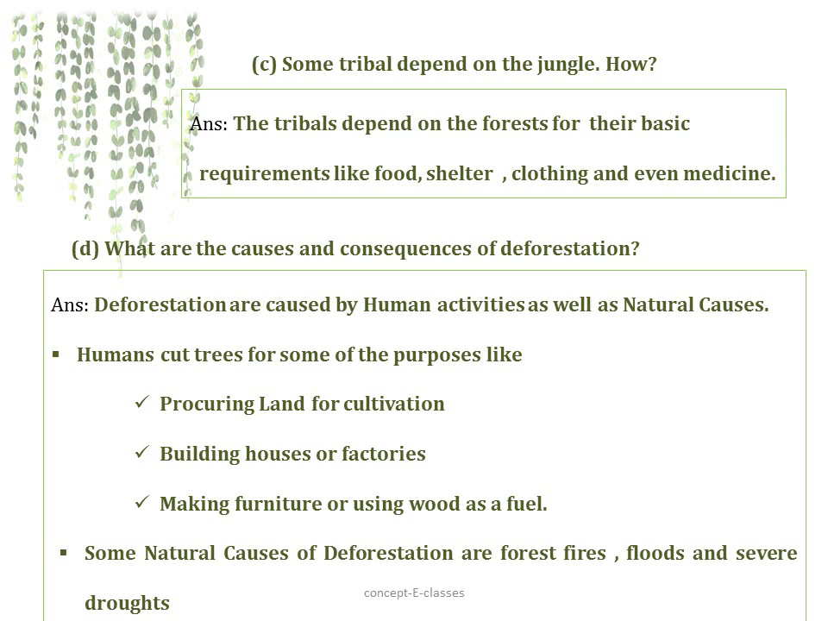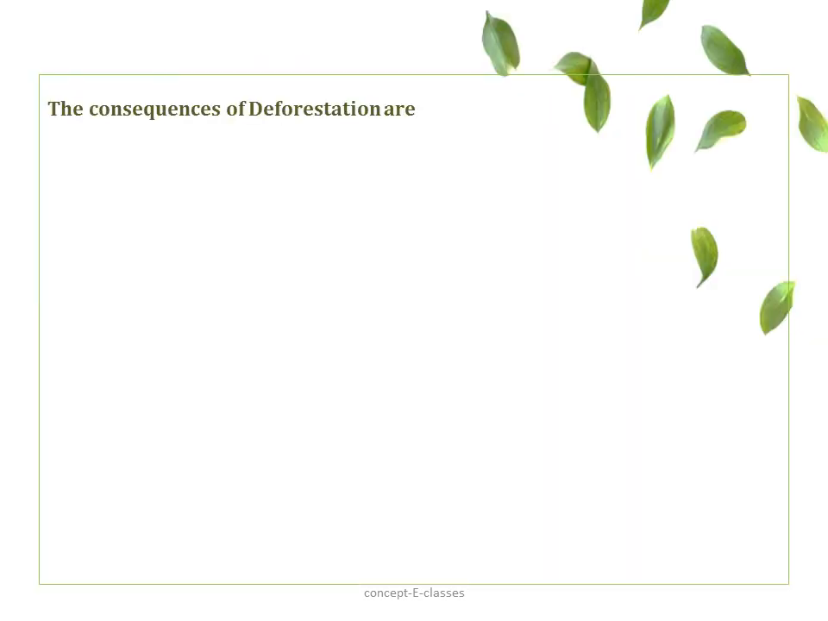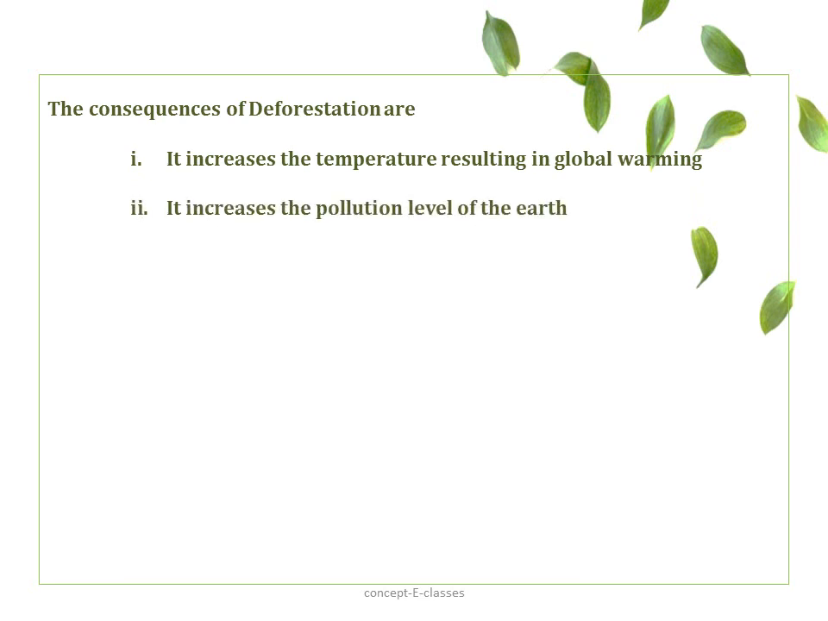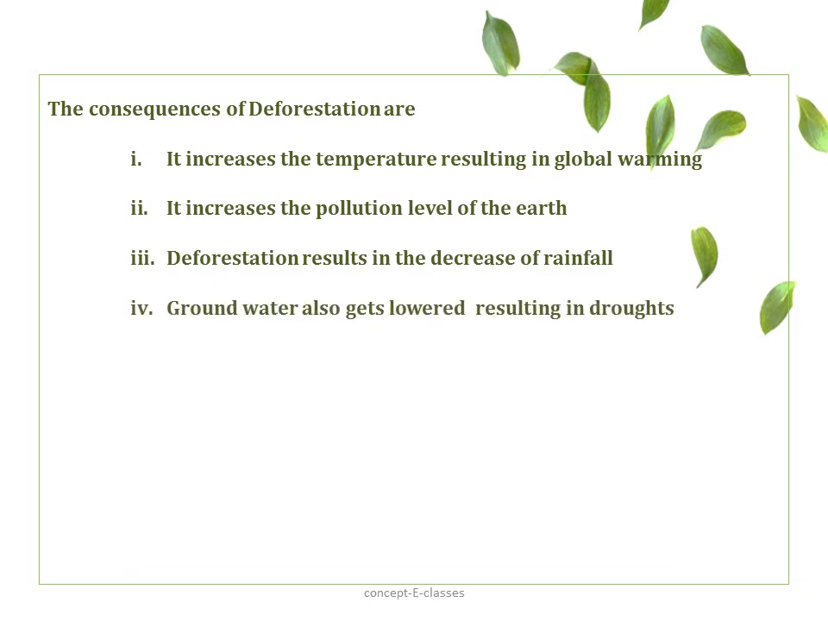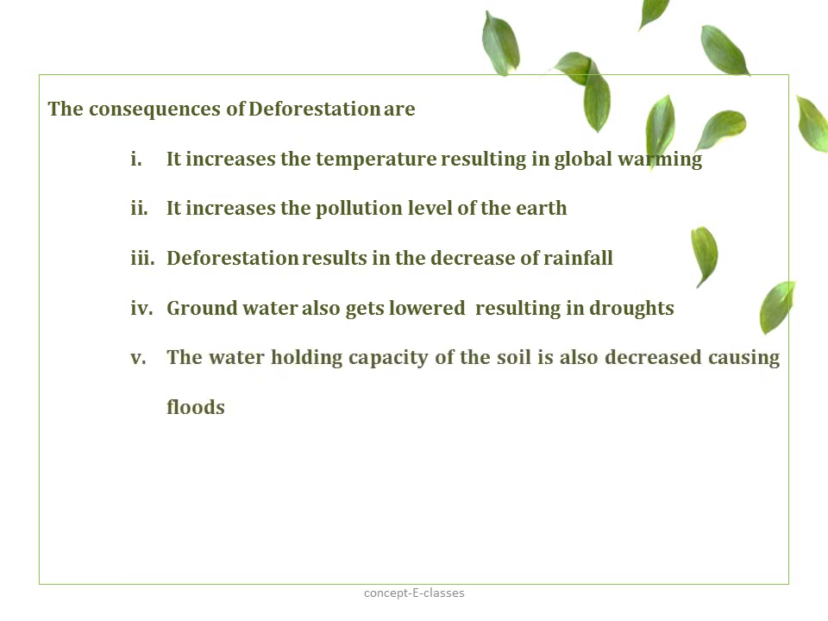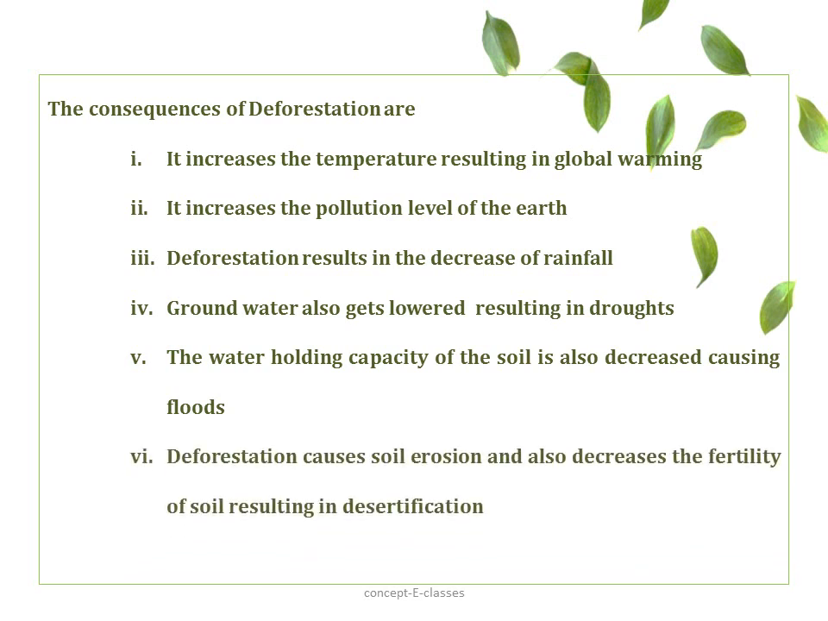Now let's see the consequences of deforestation. Deforestation increases the temperature, which results in global warming. It increases the pollution level of the earth. Deforestation results in the decrease of rainfall. Groundwater also gets lowered because of the less rainfall, which results in droughts. The water holding capacity of the soil is also decreased, causing floods. And deforestation causes soil erosion and it also decreases the fertility of the soil, which results in desertification. And deforestation disturbs the balance of nature.